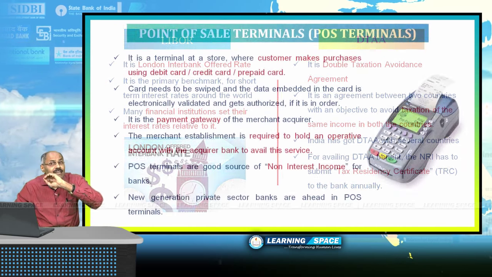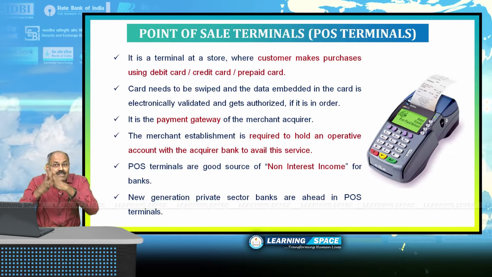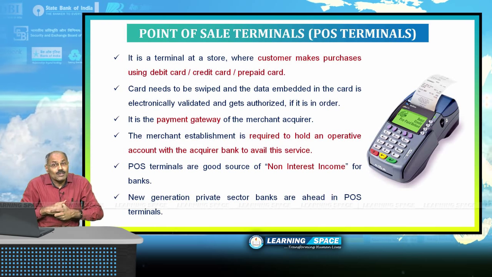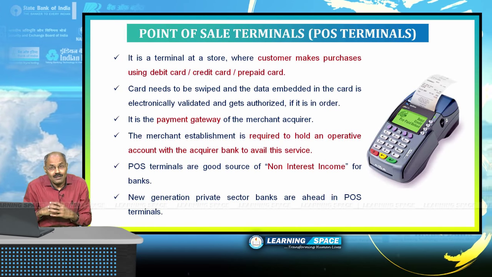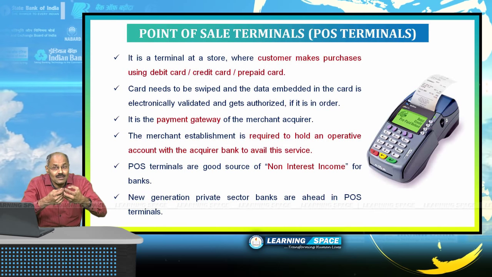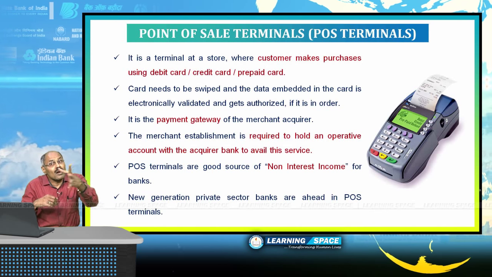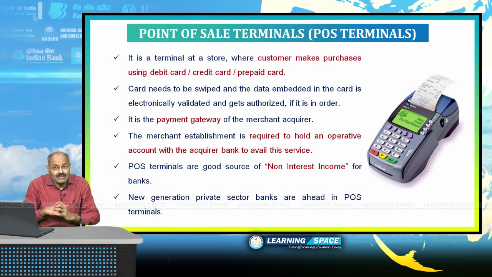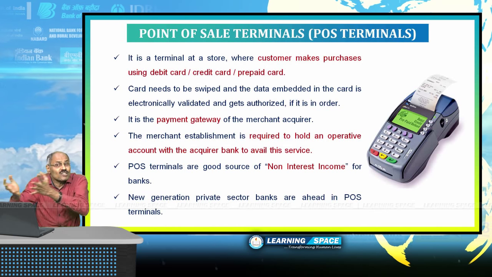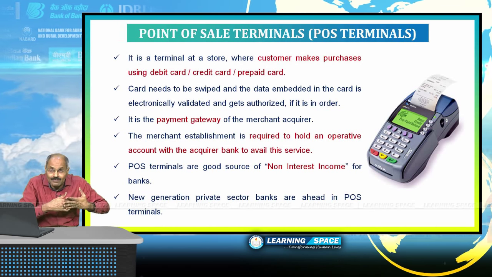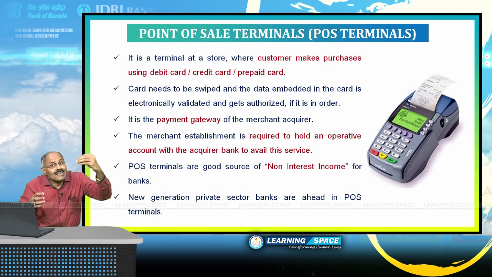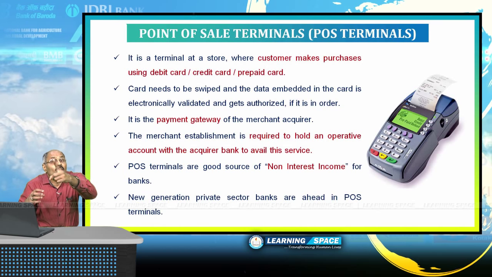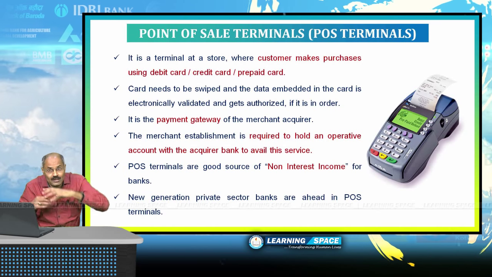And look at point of sale terminals. Please look into this picture. This is point of sale terminal. You will see it at several places. You are going to purchase something. You need not pay cash. You can give your credit card or smart card or your debit card. Then automatically the merchant will have access to your money. Instead of paying cash, you can pay through card. To facilitate card payment, these point of sale terminals are used.